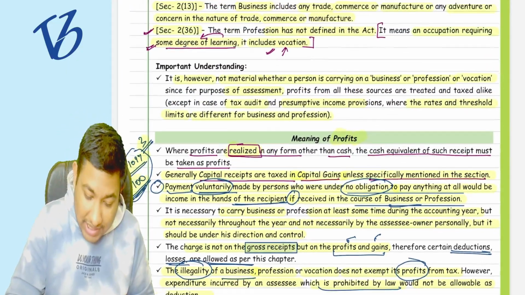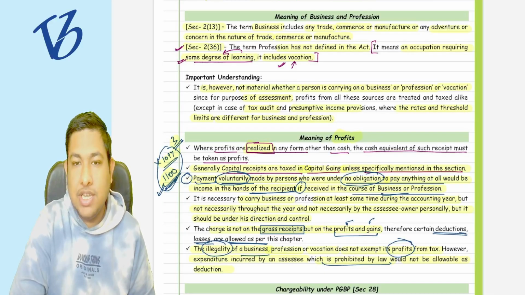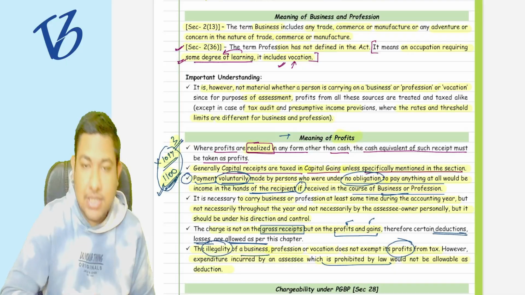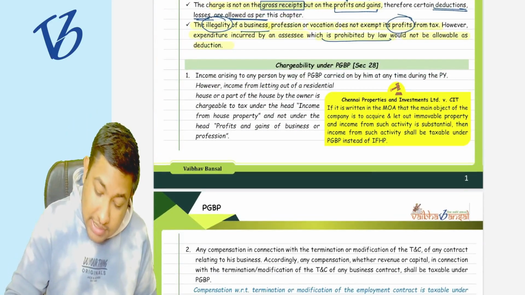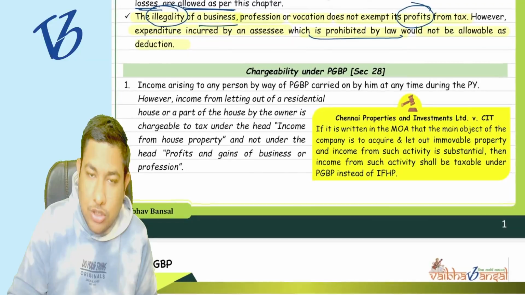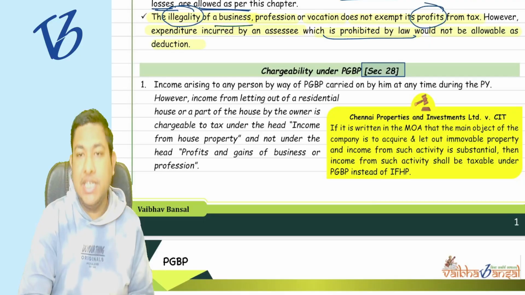Do you understand till now the meaning of business and profession and the meaning of profits? Understood? Tell me that. Shall I move forward now? Yes. There is a section called section 28 which talks about the chargeability of the chapter PGBP.